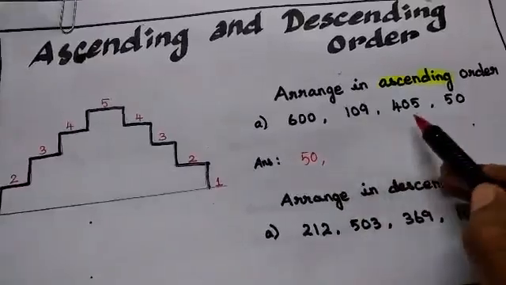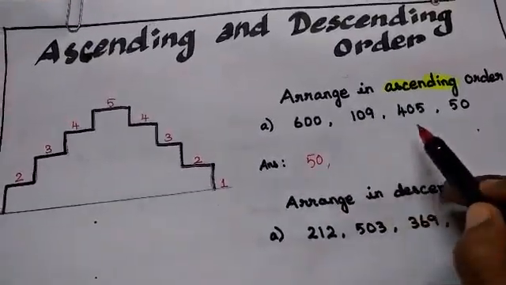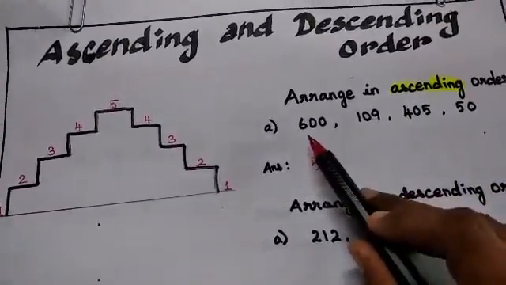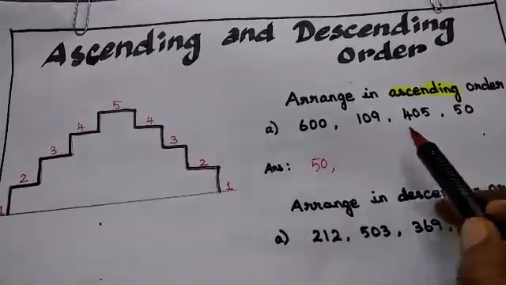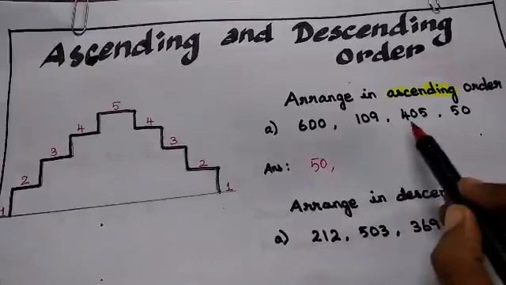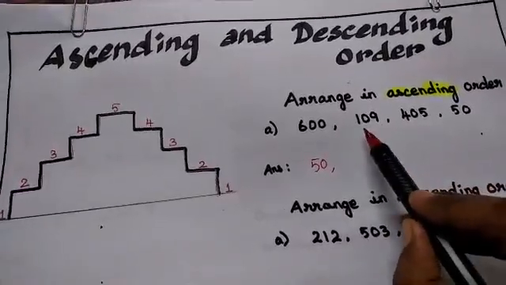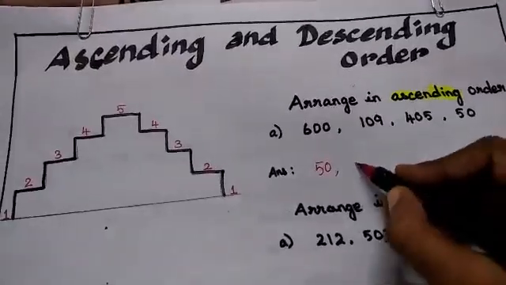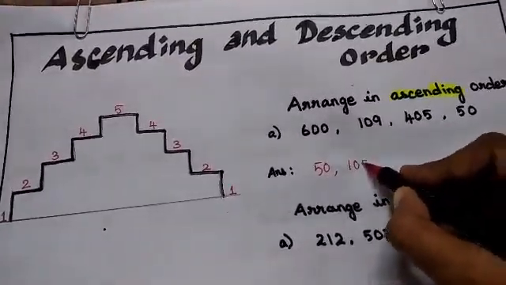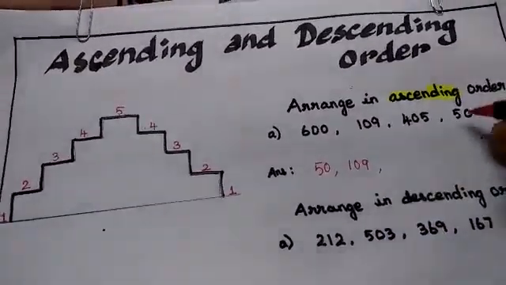Next, among these 3 numbers I am going to check which is smaller. Here 600, here 109, and here 405. Comparing these 3 numbers, I find 1 is smaller than 6 and 4, correct? So 109. Yes, 2 numbers are done.